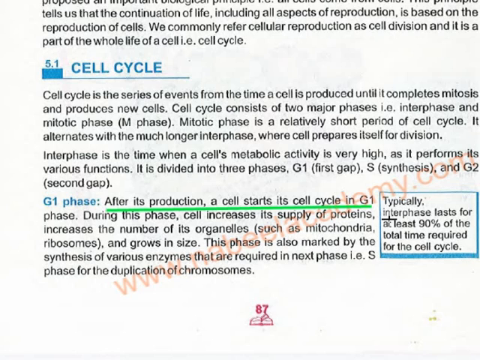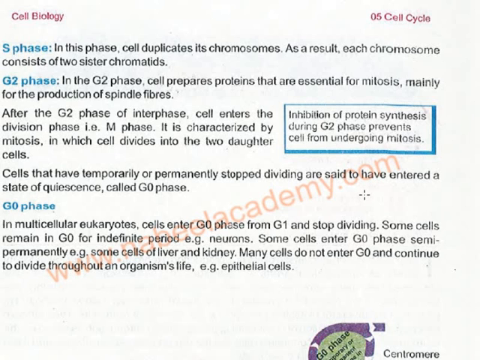Typically the interphase lasts for at least 90% of the total time required for the cell cycle. So more time consuming is which one? The interphase. The mitotic phase is very short lived. It takes shorter time. For example, if you are wounded, how much time would it take to heal your wound? Just 2 to 3 days.